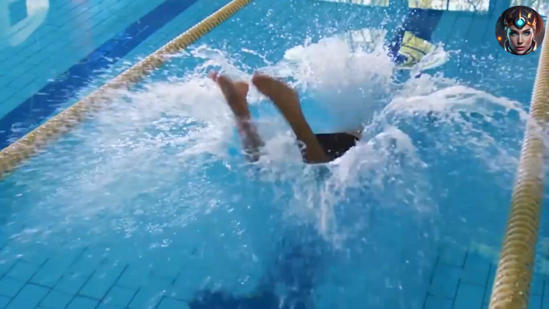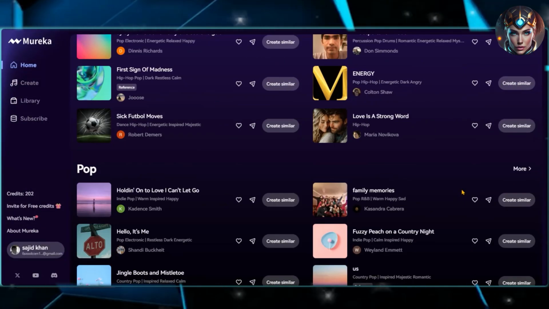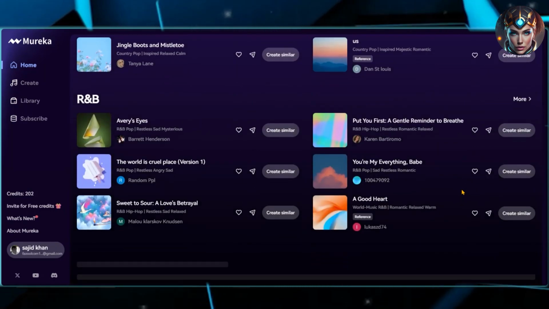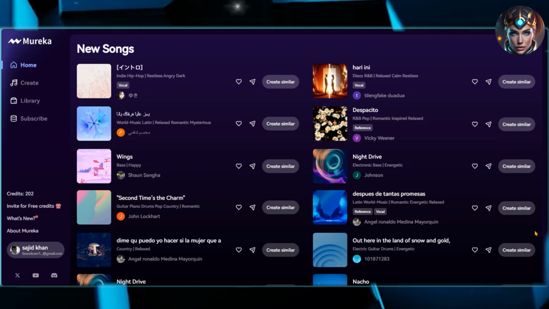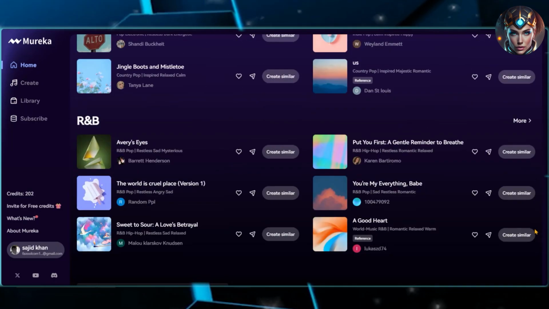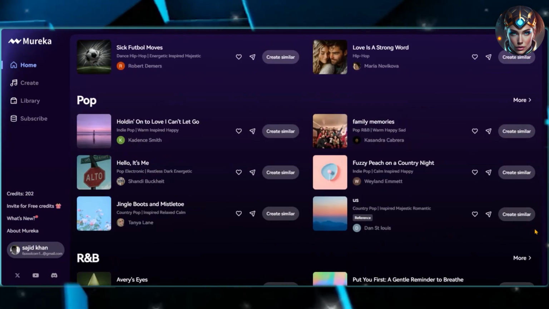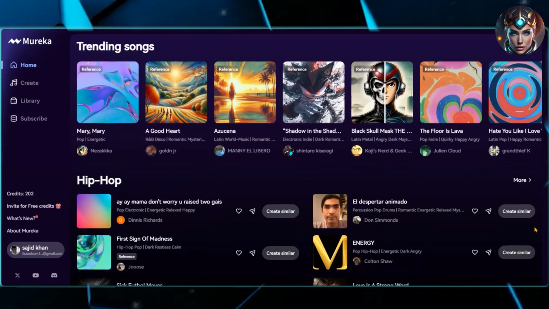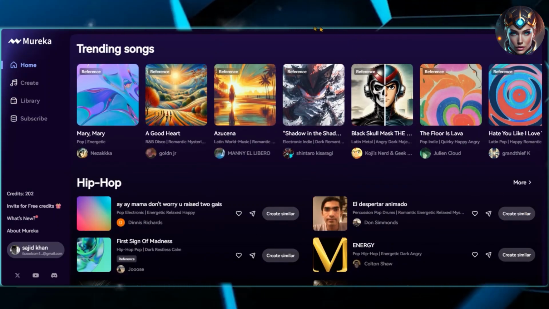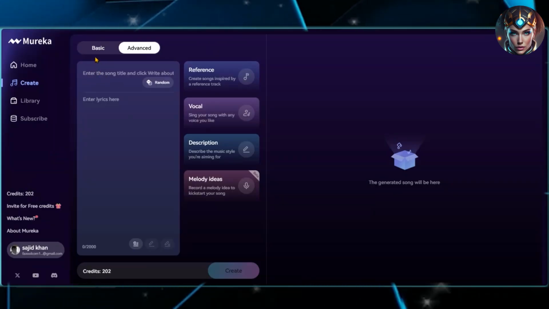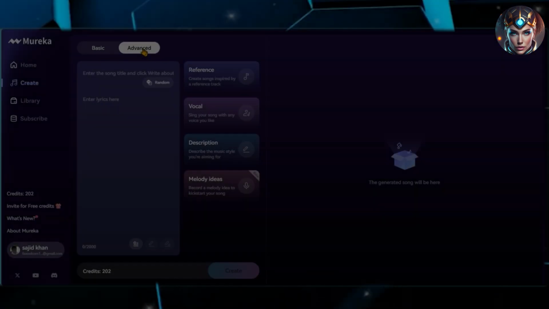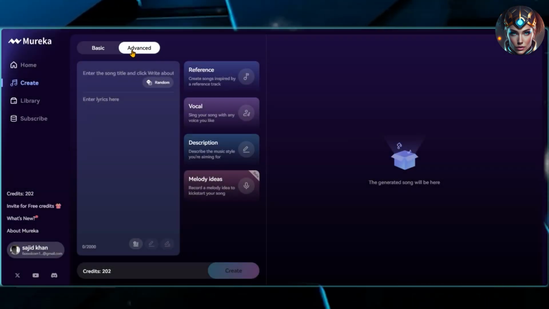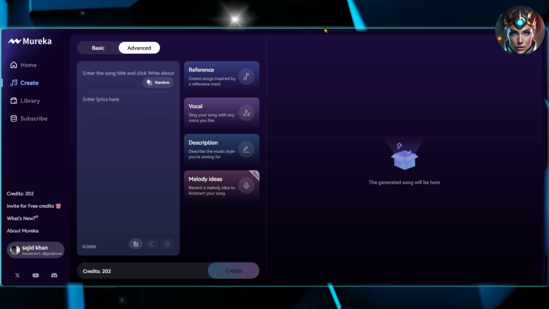Let's dive right in. Once you log in, you'll see Mureka's new user interface. It displays trending songs from various creators, neatly organized by genre. This makes finding inspiration for your next song incredibly easy. Now let's create our first song. Click on Create, and you'll find two options: Basic Mode and Advanced Mode. Let's begin with the Advanced Mode. It's packed with powerful and impressive features you'll love.